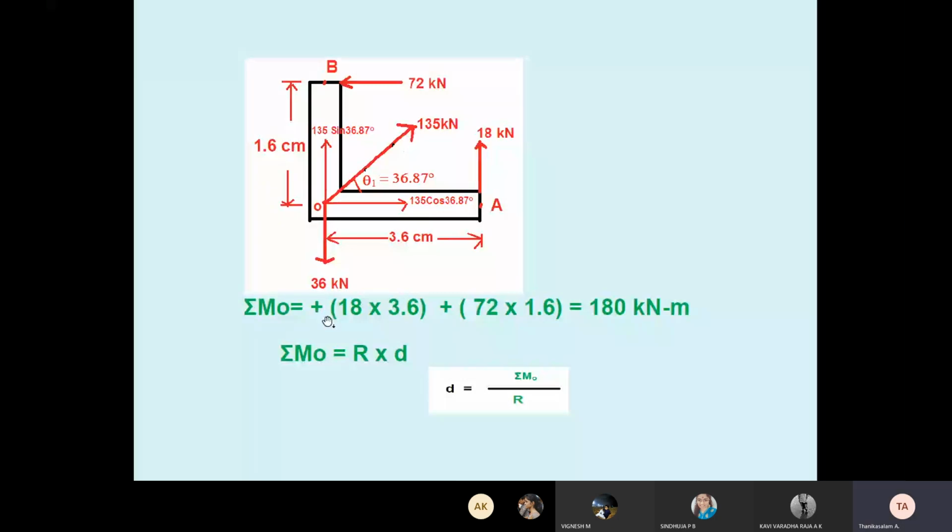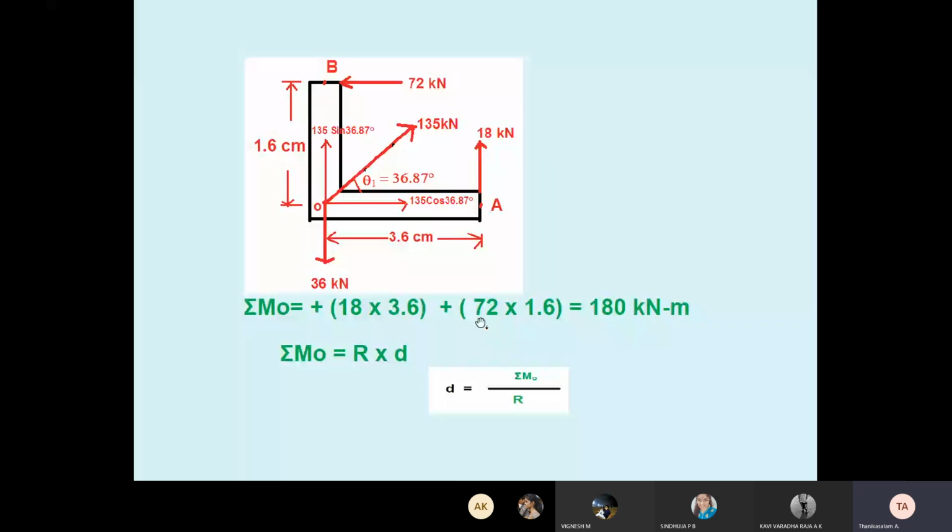So 72 with respect to O point. What is the height? 1.6. The 72 is acting at B point, but with respect to OB it is perpendicular. So 72 into 1.6, and it is anti-clockwise. I put plus here, but I have to mark minus. So minus 72 into 1.6. Force into perpendicular distance. So the answer is minus 180 kilonewton meter.